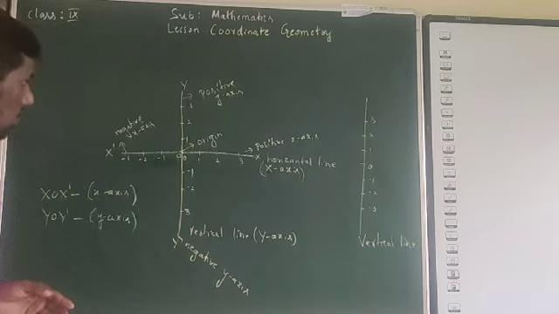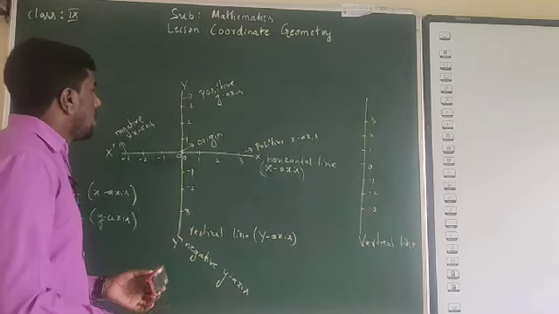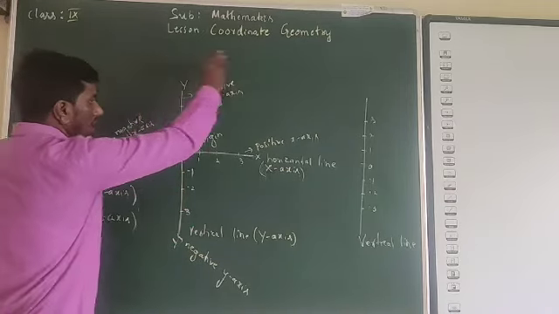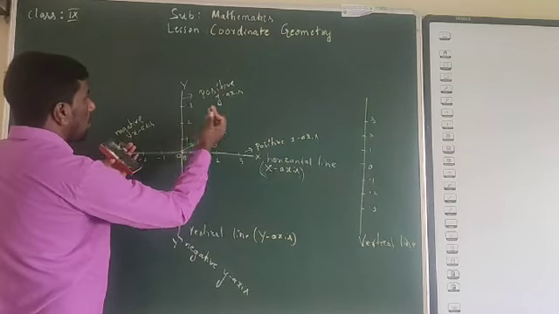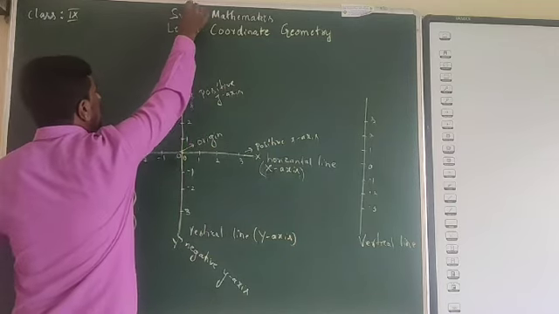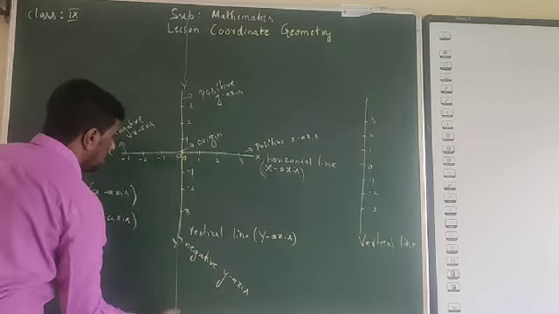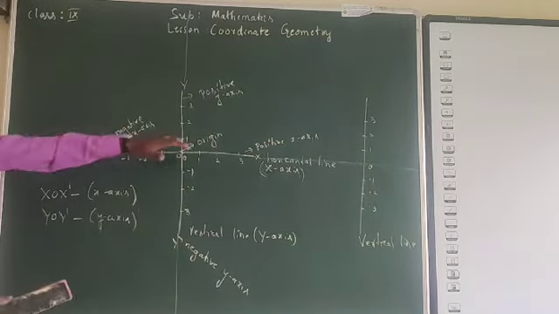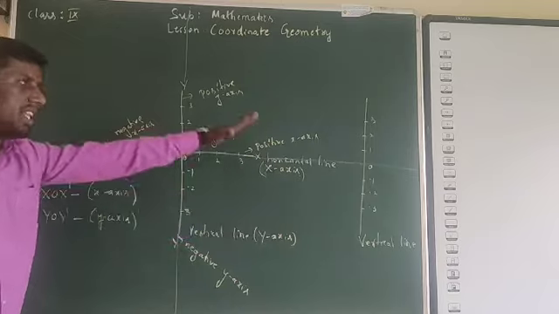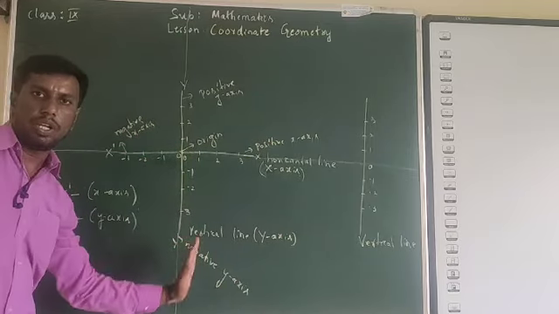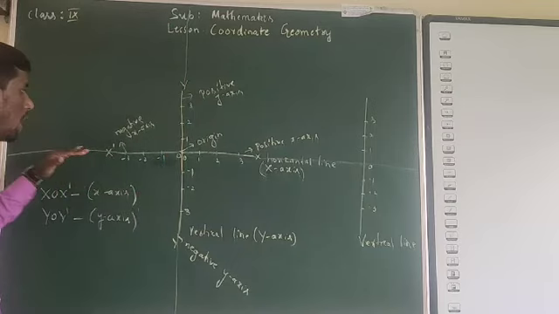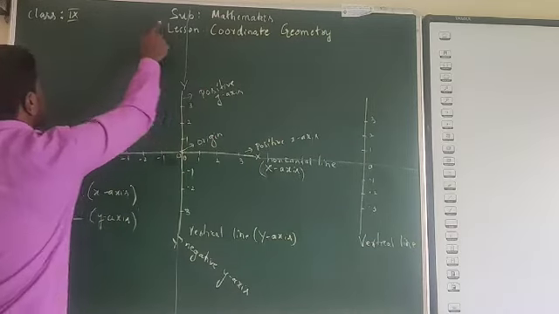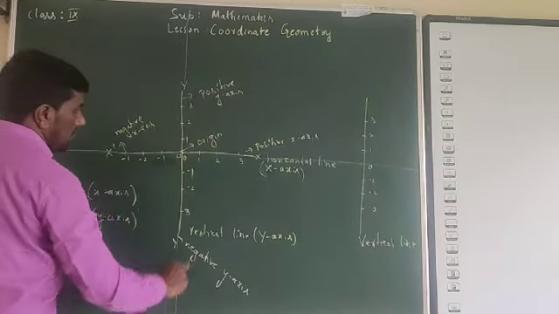Whenever you combine these two number lines, you can observe that you will be getting the plane, and that plane will be divided into four parts. Observe that. Suppose I extend this line up to here, and again up to here. This is a plane. Now you can observe that the blackboard is the plane. Plane in the sense it is a two-dimensional object. That object is divided into four parts. Observe that this is one part, this is the second part, this is the third part, and this will be the fourth part.